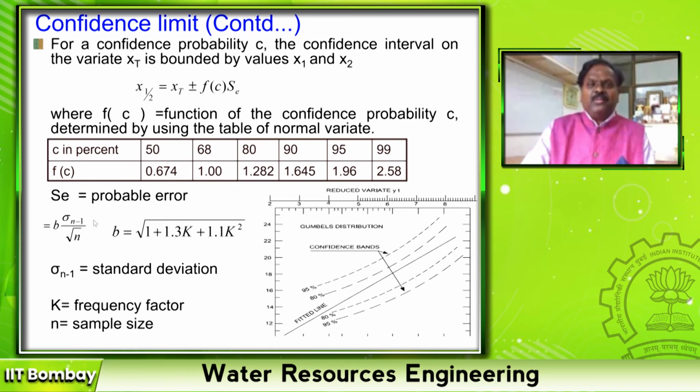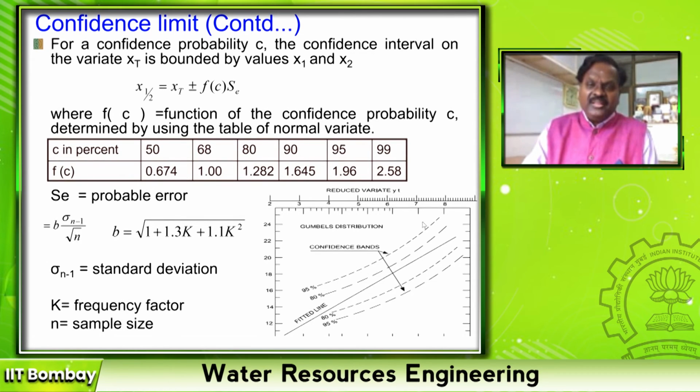Here sigma n minus 1 is the standard deviation, and n is the number of data points used to estimate. After substituting for each K value, each estimated flood magnitude for a given return period will have one upper value and one lower value for a particular confidence limit.